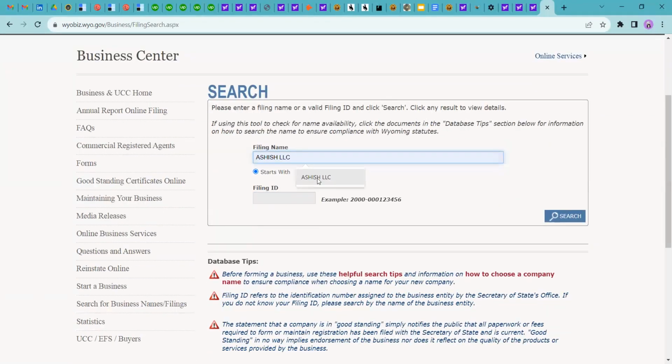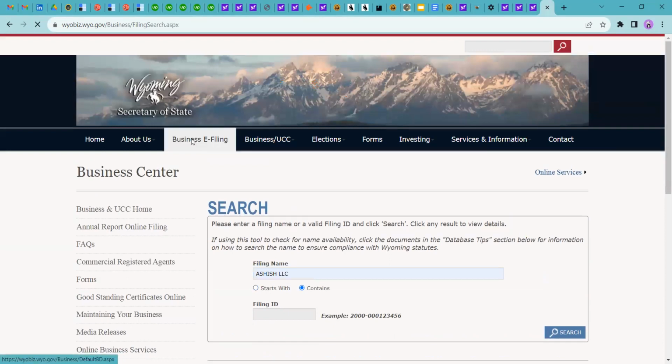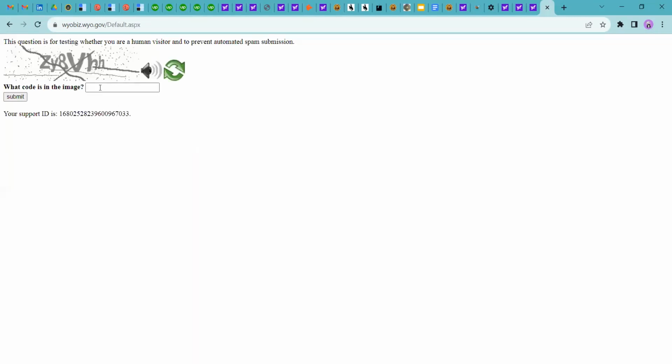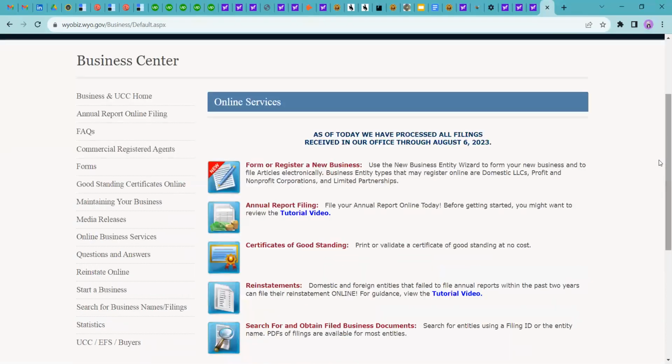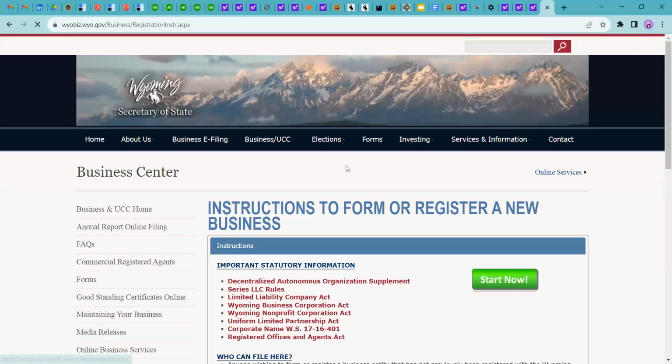For example, I am searching for Ashwis LLC. You can write any entity name here, and after clicking the search tab, you can get all the details. I'm not going through that process. I'll just move forward with the filing process, the formation of the DAO LLC in Wyoming. Okay, so we will click on the form and register a new business tab.